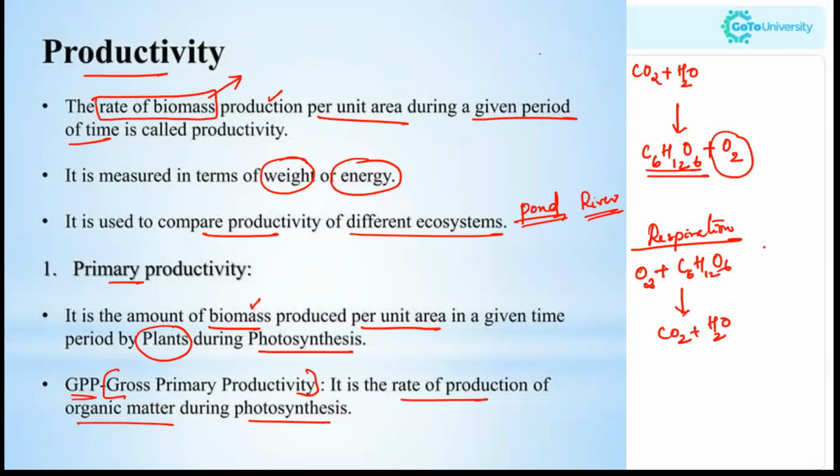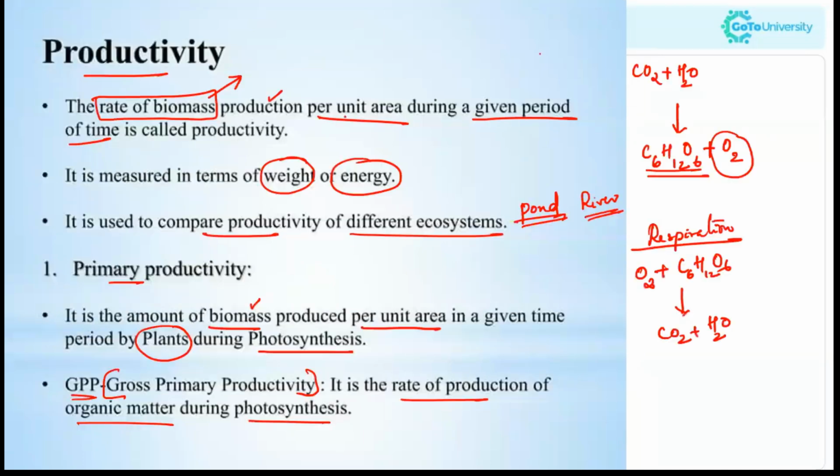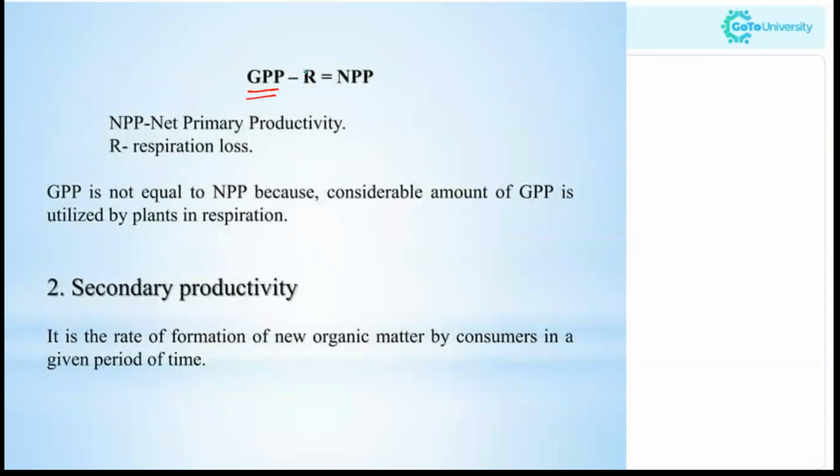The exact opposite reaction of photosynthesis. That is the respiration process. So, of this GPP, some of the carbohydrate molecules will undergo cellular respiration. It is converted into carbon dioxide, water, as well as ATP, that is energy. So that means some amount of organic matter is lost during respiration.